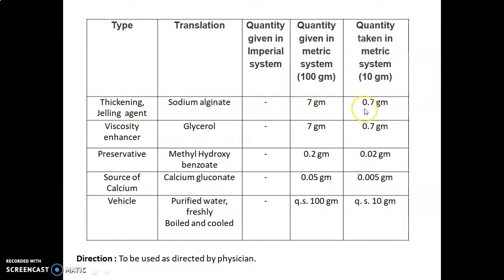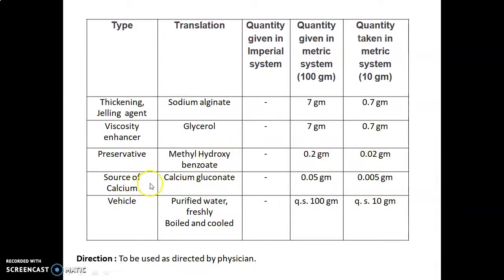Sodium alginate is used as a thickening and gelling agent. Quantity given is 7 gram, taken quantity is 0.7 gram. This quantity should be calculated with the help of the factor. Glycerol is used as a viscosity enhancer. Quantity given 7 gram, taken quantity should be 0.7 gram. Methyl hydroxybenzoate is used as a preservative. Quantity given 0.2 gram, taken quantity should be 0.02 gram.